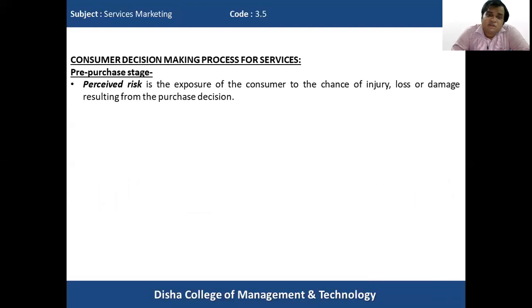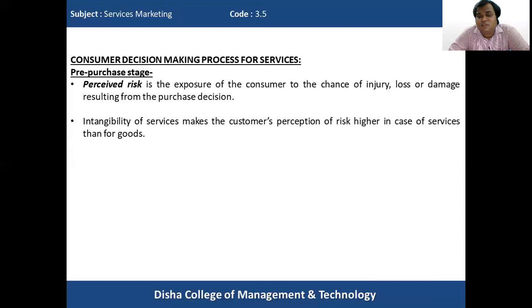Perceived risk is the exposure of the consumer to the chance of injury, loss, or damage resulting from the purchase decision. Maybe he could have inquired more to get particular information, or there may be loss or damage the consumer will undergo if he has taken a wrong decision. So this is the perceived risk attached with the purchase decision of services.